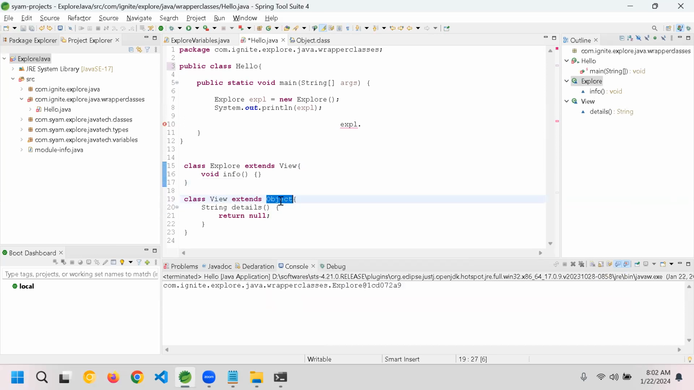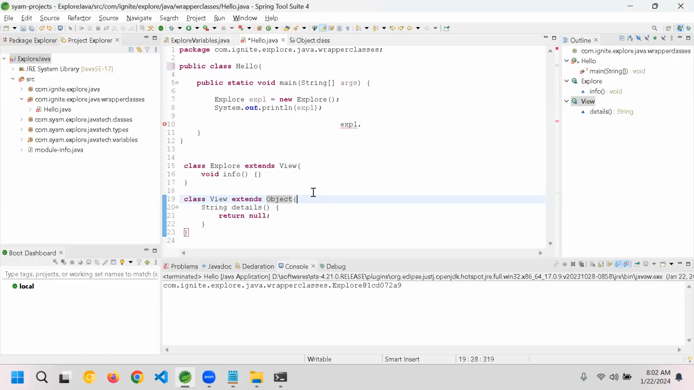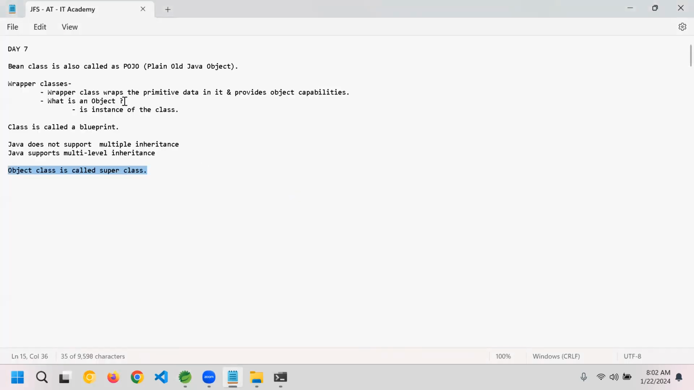This is called superclass. Object class is called superclass. It's like your family, there is someone who started from long back, whatever name you give, father, grandfather, great grandfather. In Java, it's called superclass. So every class is a child of the Object class. Why I'm saying this: object is different. When you create an object out of a class, it's called an instance of it.